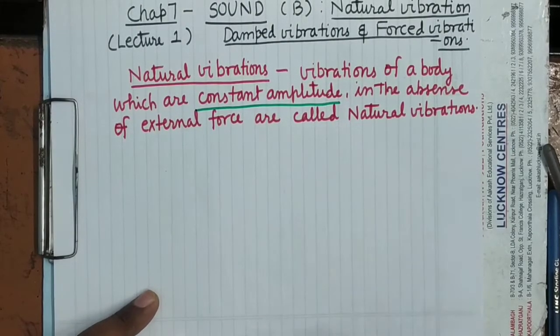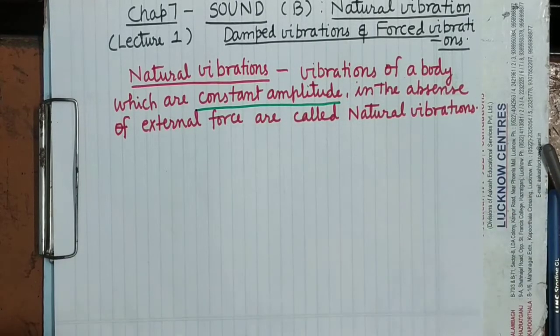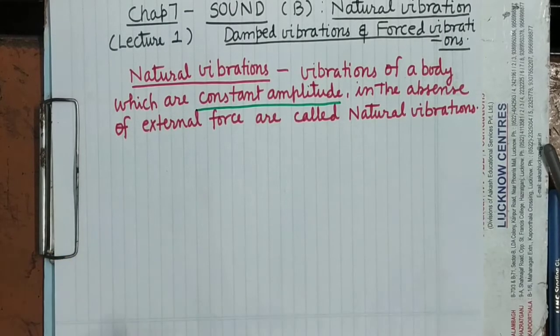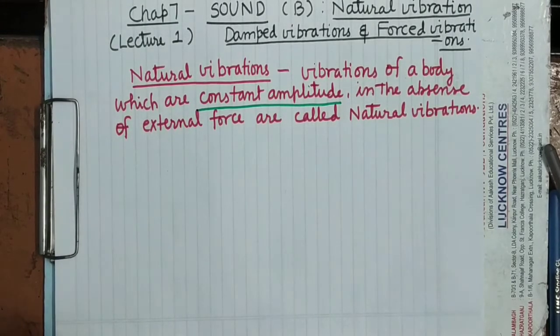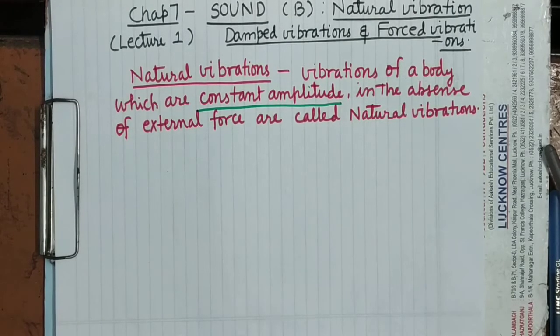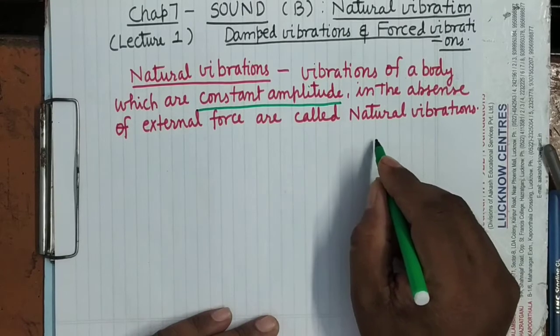It's clear? They can take place only in the absence of external force. Because if there will be some external force, what will happen? The amplitude of vibrations will decrease. Now what is the meaning of amplitude? Amplitude means it is the maximum displacement in the either side of mean position. I am taking a very simple example.